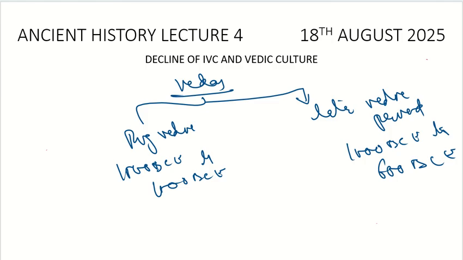1000 BCE to 600 BCE. And what are the Vedas in here? We have Sama Veda, Yajurveda, and Atharva Veda. So these are the four Vedas which we have to take care of, around which our Vedic civilization would revolve. In the art and culture, we will discuss them in detail.